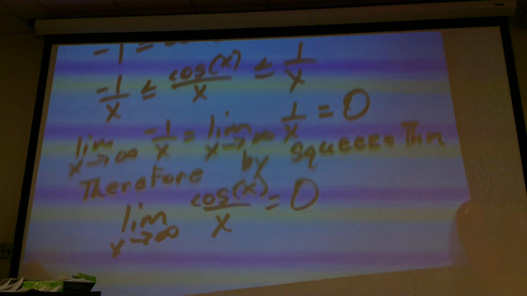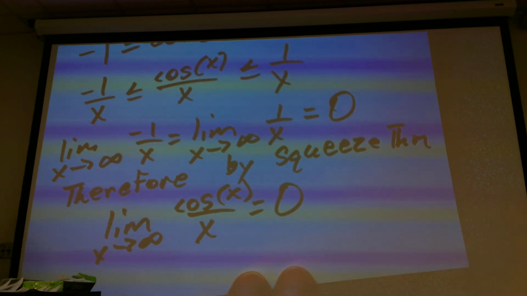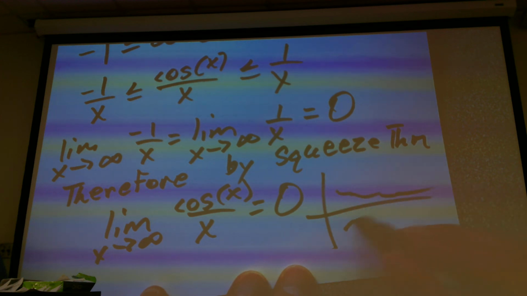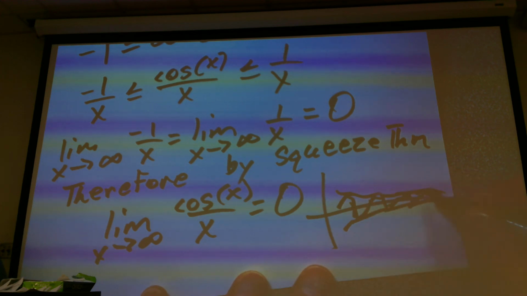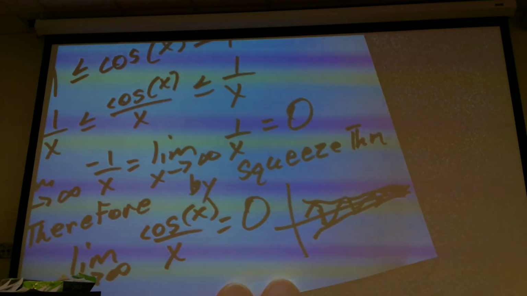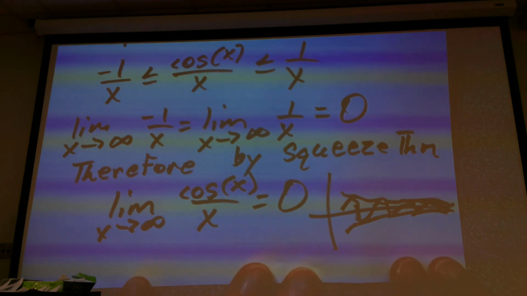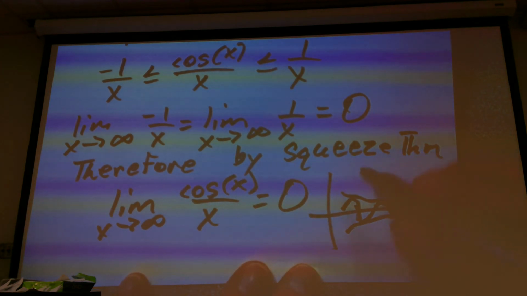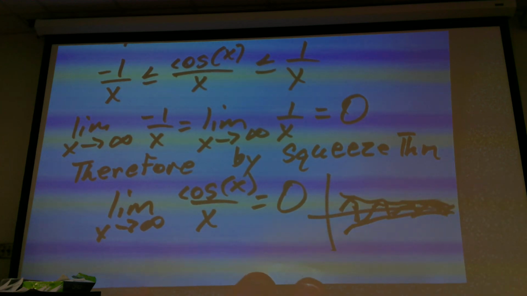So what are my boundaries really on this one? If you want to think about it this way, there's 1 over x right there that's approaching 0. There's -1 over x right there. Both of those are approaching 0. And now cosine is stuck in between them. And so what they're going to do is squeeze him down and make him go to 0. So this is one of the cops, this is one of the cops, and this is the drunk guy in the middle who's being forced to go to 0 by the squeeze theorem.